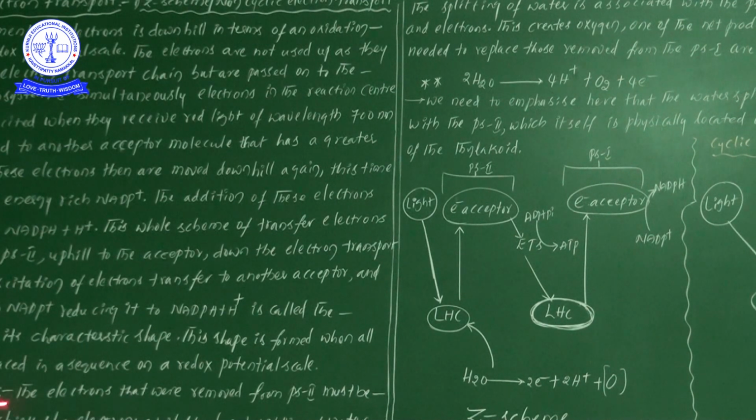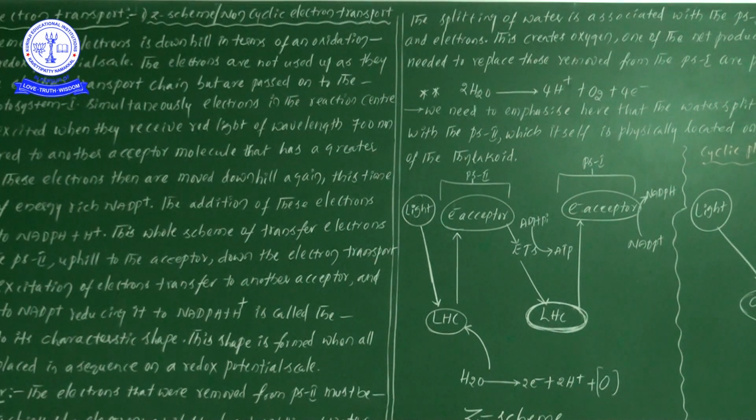Now, this particular side heading is a backbone to the starting of the process of non-cyclic electron transport. So what is the backbone process? Splitting of water. First, the splitting of water process only should take place. Suppose the splitting of water or the photolysis of water is not taking place, how will the non-cyclic electron transport chain start?